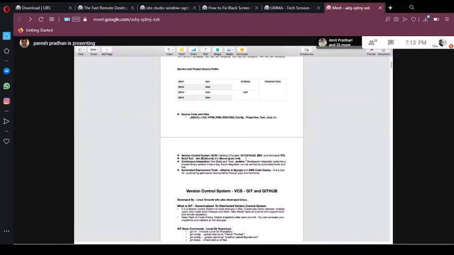we basically need a center. If you see, hub means a center. So we need a Git center or a file center. That is the reason, to keep track of all those files, who is making changes to what. So we need a repository. This is basically to keep track of all your files. So we need a version control system.